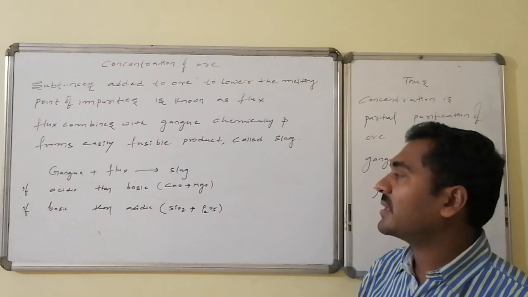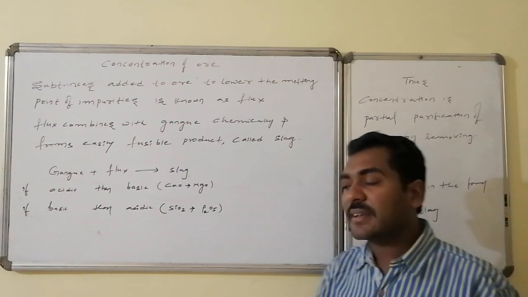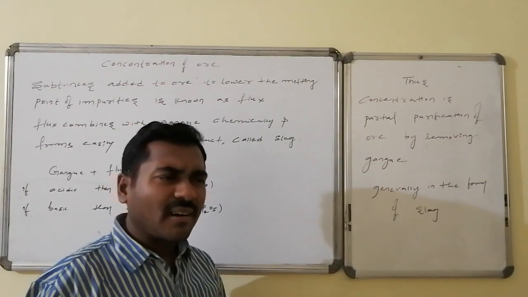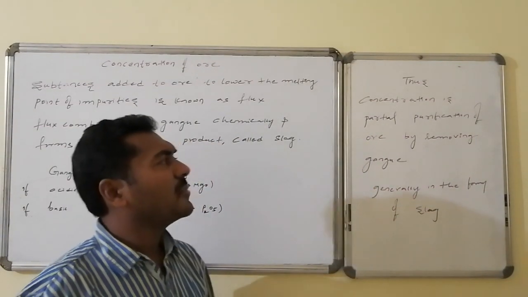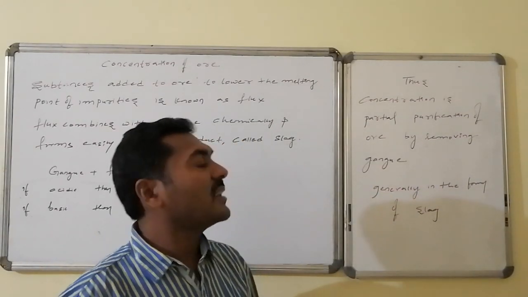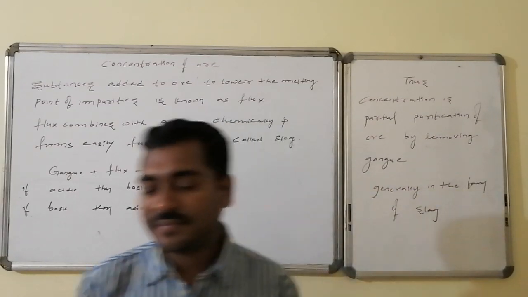And examples of acidic fluxes are non-metal oxides like silicon dioxide as well as phosphorus pentoxide. Thus, concentration is partial purification of ore by removing gangue. Generally, gangue is removed in the form of what? Slag.